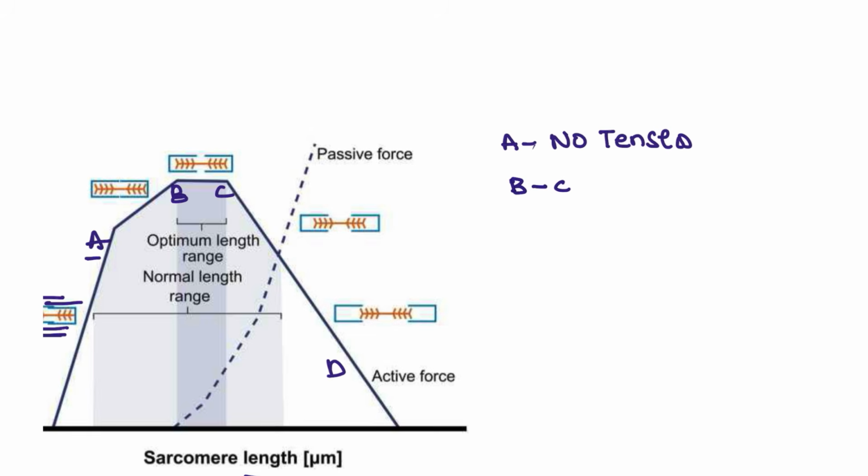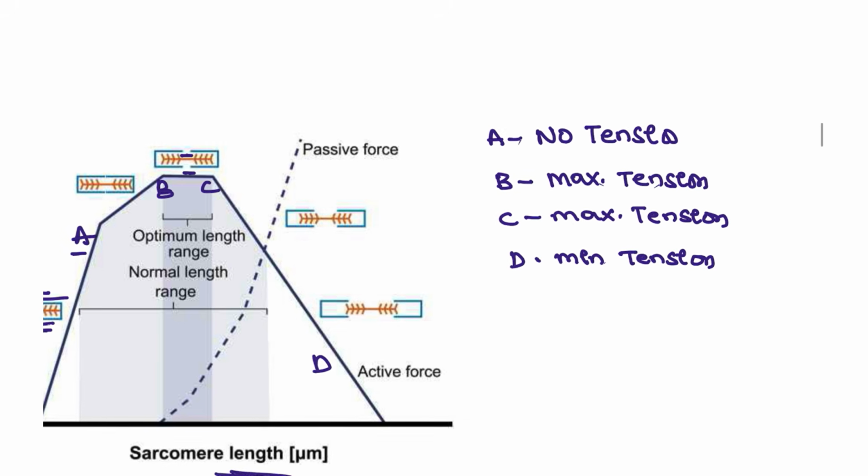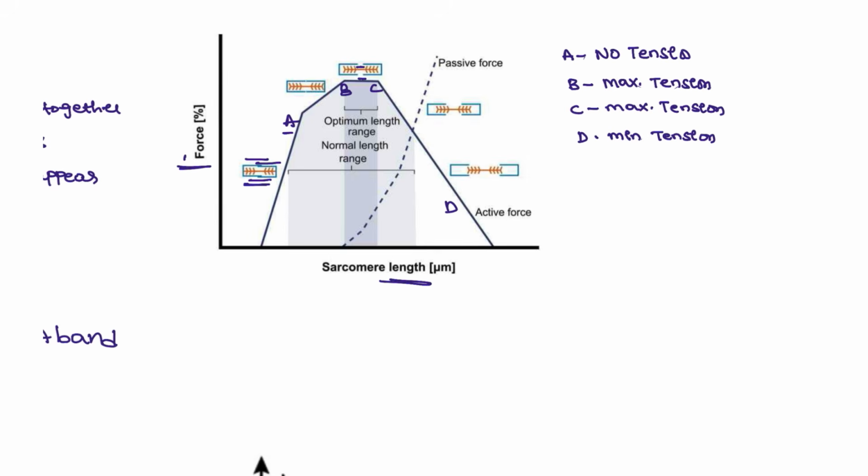Next, point B and point C. The overlap is very less. So here we are going to see the overlap between the two sides of the contraction, the I band and the A band. So here that will be presented as a maximum tension. Same with C also, it is going to have the maximum tension with the overlap of the I band and the A band. Next, point D is having the minimum tension. It is going to have the minimum tension because the overlap is very long. This is one of the graphs that is already asked in the examination.